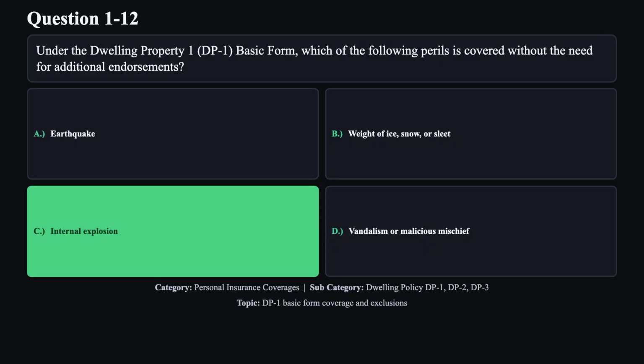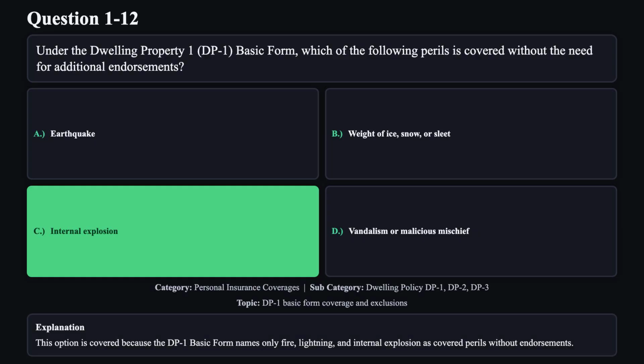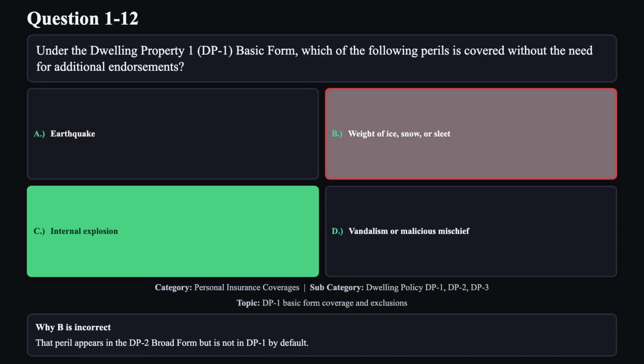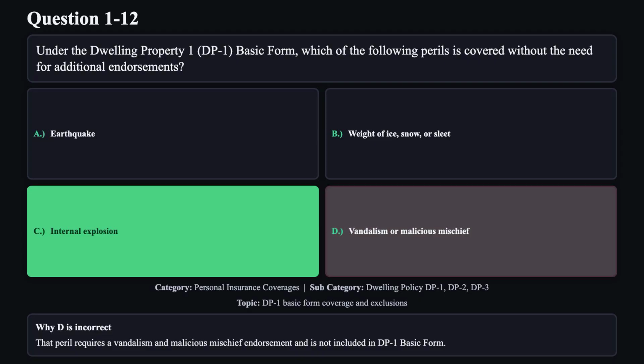The correct answer is C. This option is covered because the DP1 basic form names only fire, lightning, and internal explosion as covered perils without endorsements. Reason A is not correct. That peril is excluded and would require a separate earth movement endorsement. Reason B is not correct. That peril appears in the DP2 broad form, but is not in DP1 by default. Reason D is not correct. That peril requires a vandalism and malicious mischief endorsement and is not included in DP1 basic form.